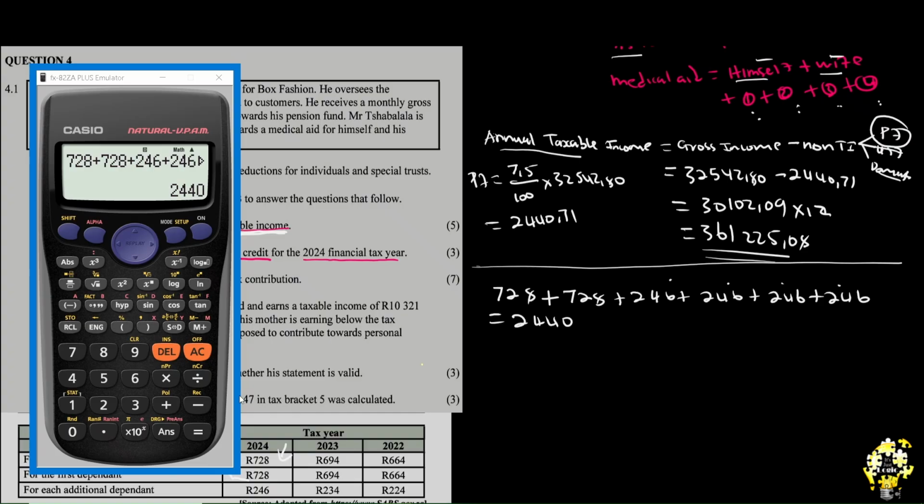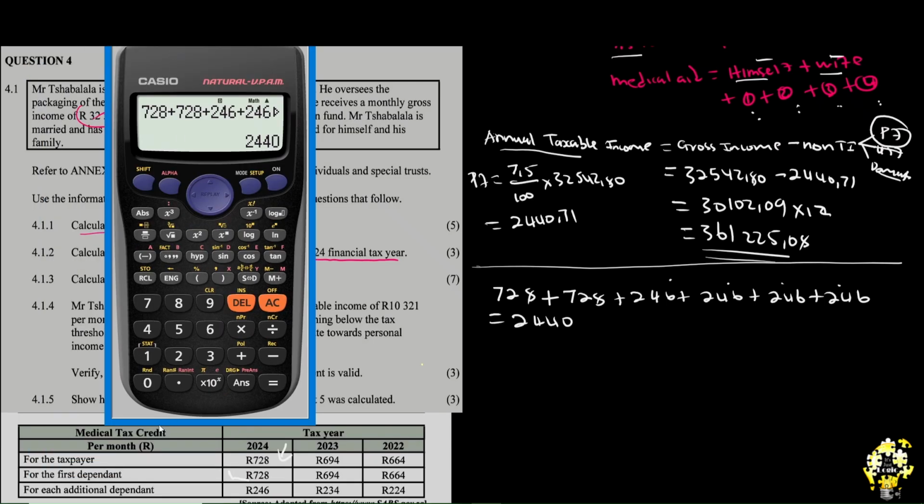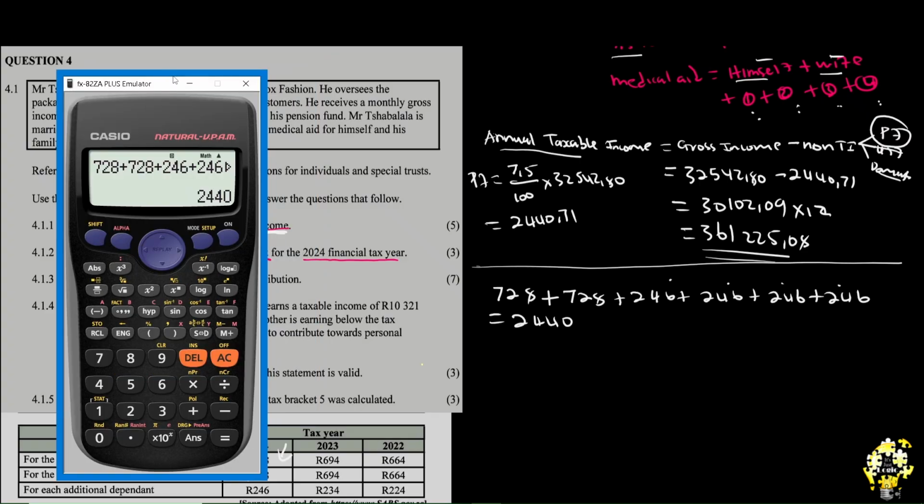It's the monthly tax credit. I always said, let me move the calculator here, I always said that it's per month. We are always given our tax credit monthly. So how do we make them annual? We multiply it by 12.